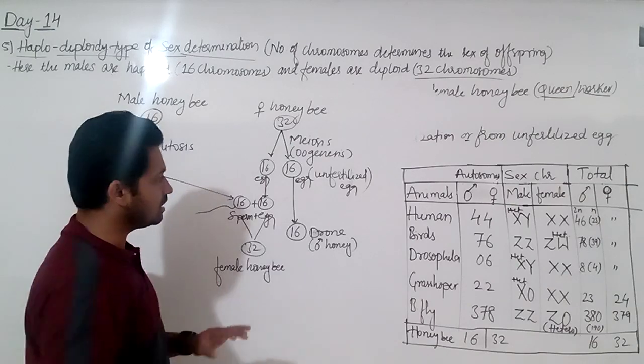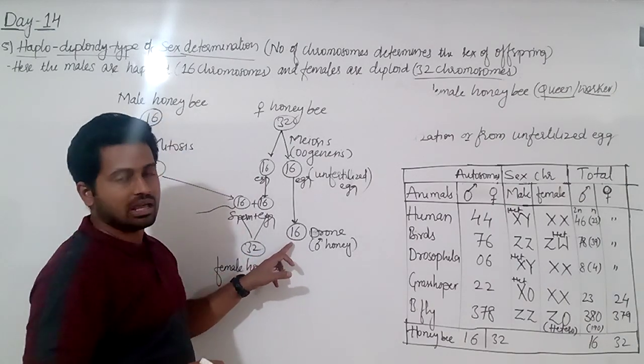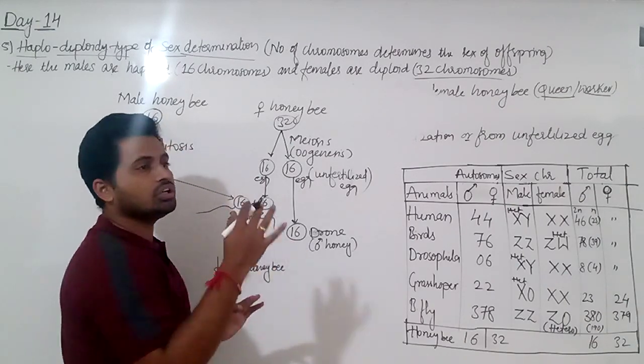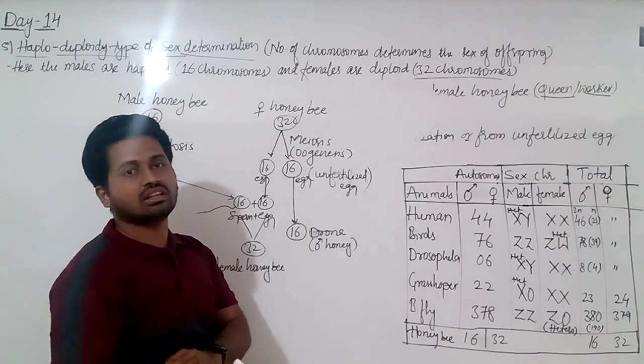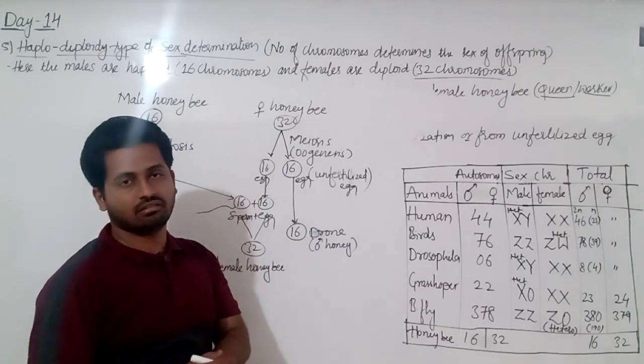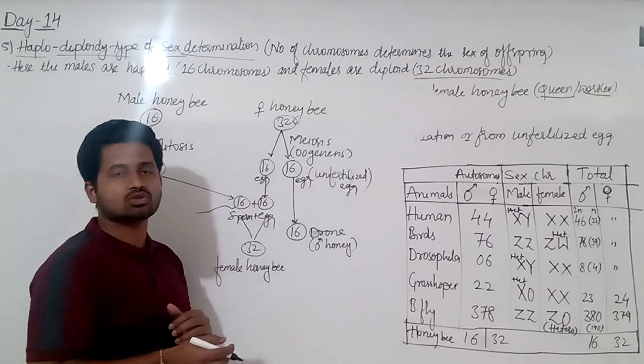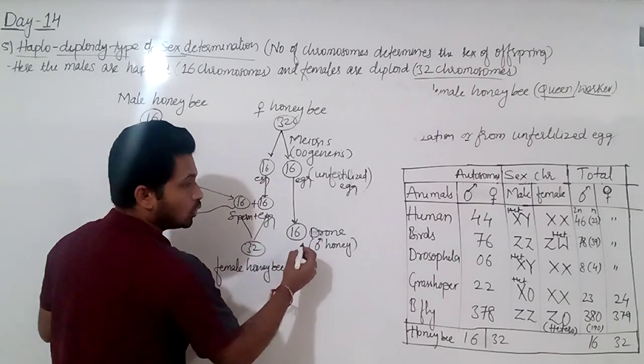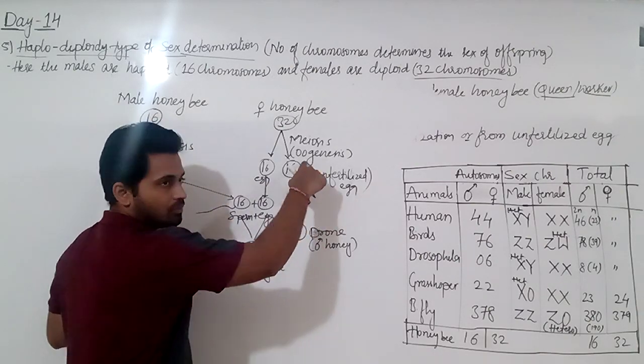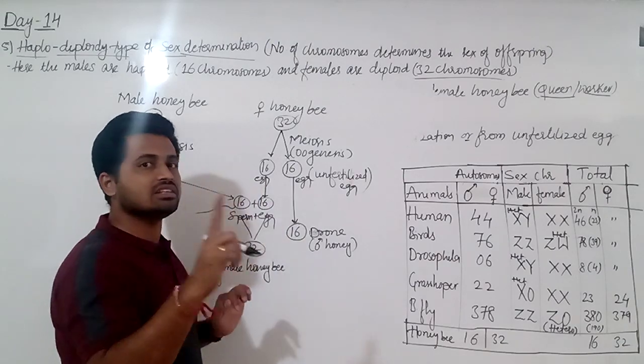Okay, so now listen. Here the male doesn't have a father, hence he can't have a son. Very interesting. I will write here also. The males don't have a father, isn't it? Because they are developed from the mother's unfertilized egg.